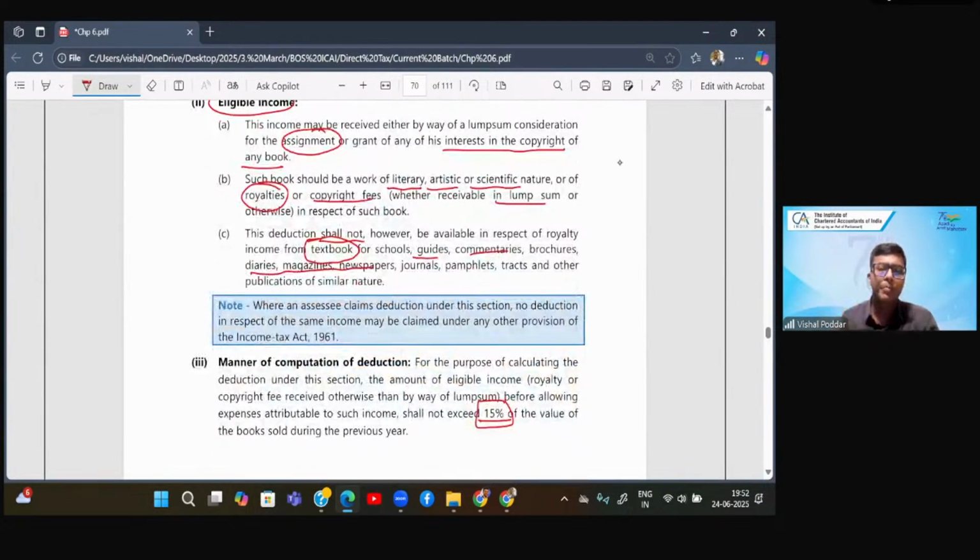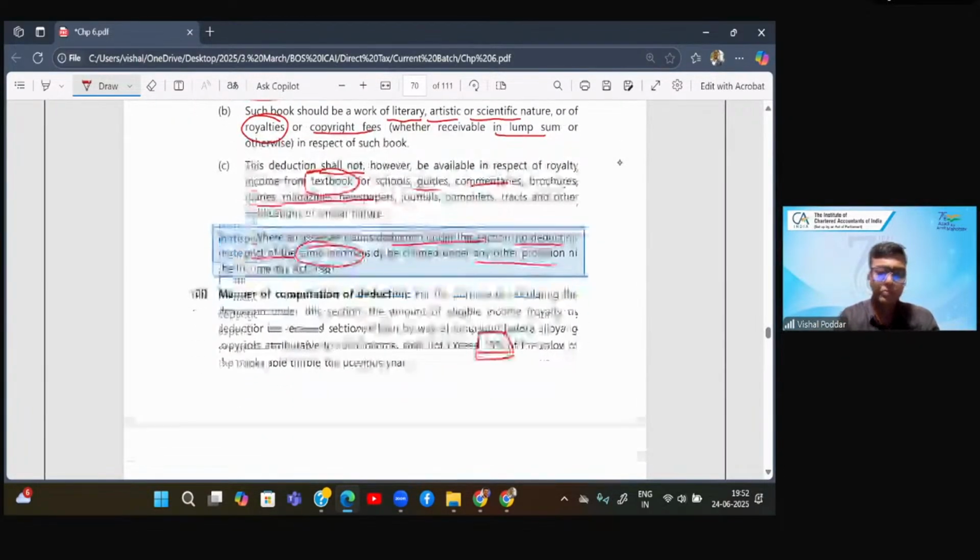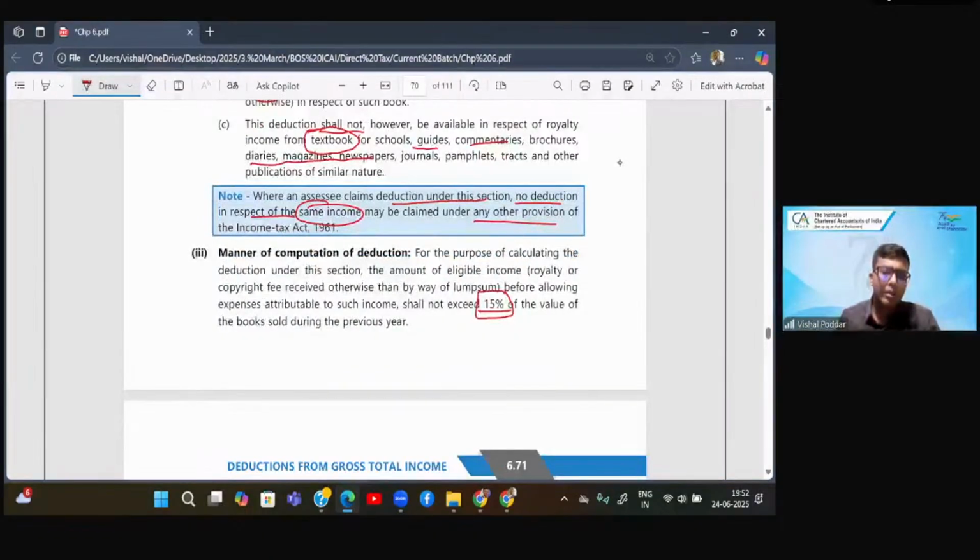Again, same condition. Where you claim deduction under this section, no deduction in respect of this same income will be allowed under any other provisions. Now, if the royalty is in percentage, then both the limits will apply. Firstly, you'll apply the percentage limit. So let us say you are given royalty at 20% and the royalty amount comes to 20 lakhs, for example.